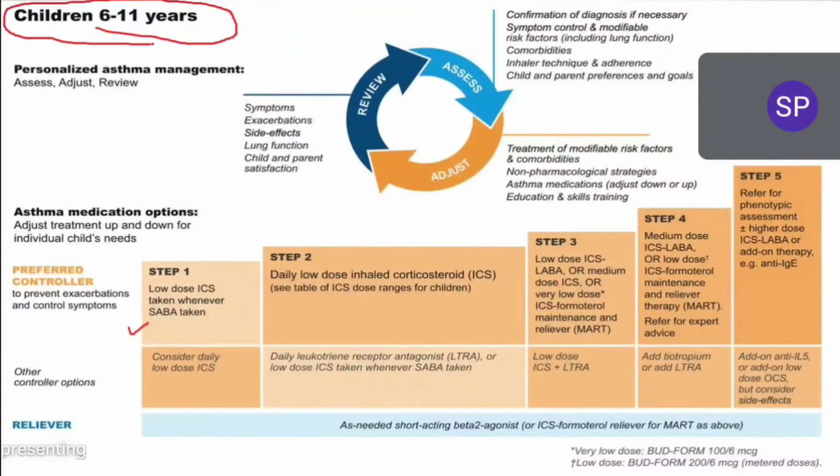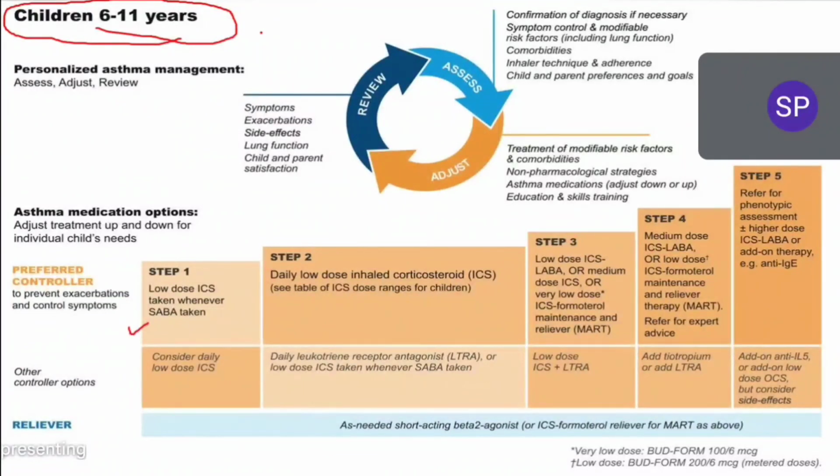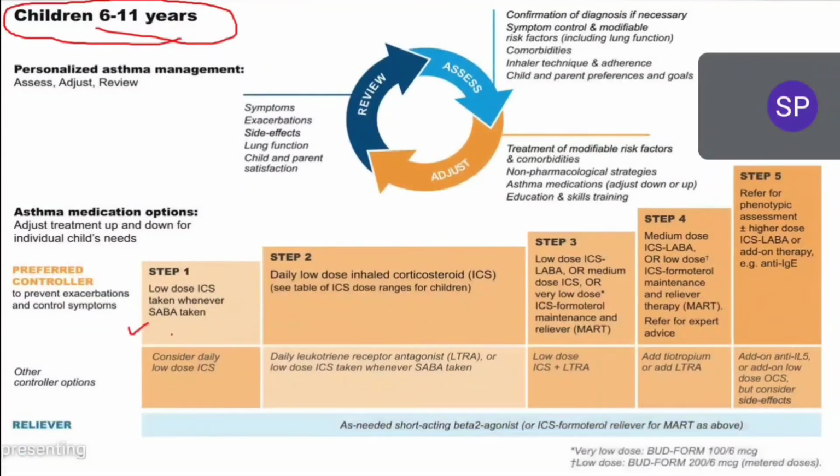Adults patients में देखो initially track 1 में क्या था, SABA नहीं था, but in children in guidelines they are suggesting SABA. In children it is suggesting SABA. And in step 2 same, low dose corticosteroid देना, we have to maintain the dose. And in step 3 again we have to maintain the dose, or sometimes if patient's treatment is not controlled, maintenance and reliever treatment should be given. Low dose leukotriene antagonist add कर सकते हैं यहाँ पे. We have to start low dose inhaled corticosteroid and leukotriene receptor antagonist.